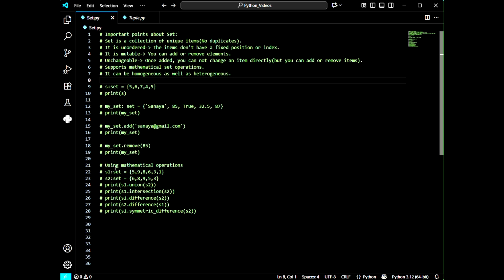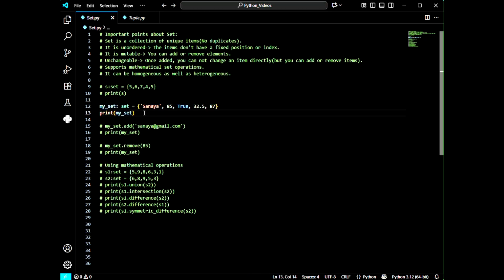Now the next line is that it supports mathematical set operations. We have written some code here, line number 22 to line number 28, where we are using mathematical operations. We will discuss it later. First, let's go line by line. So it can be homogeneous as well as heterogeneous. In line number 9, I have given an example of homogeneous, but in line number 12, I have given an example of heterogeneous. So sets can be heterogeneous as well as homogeneous.